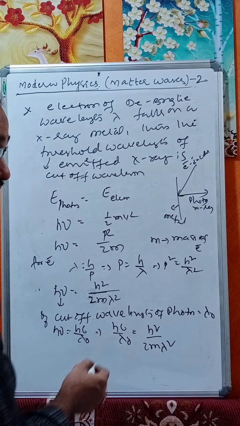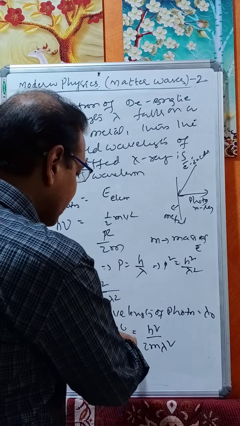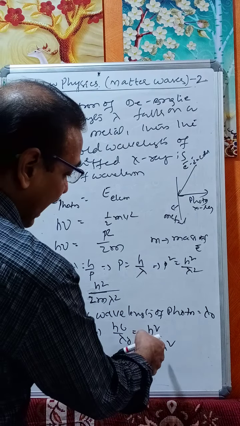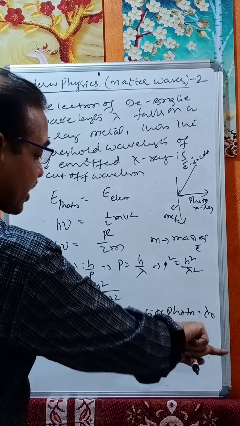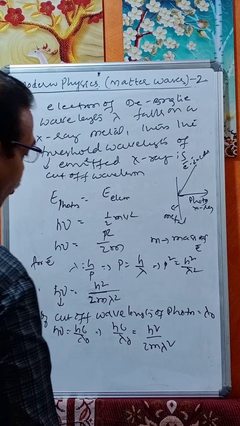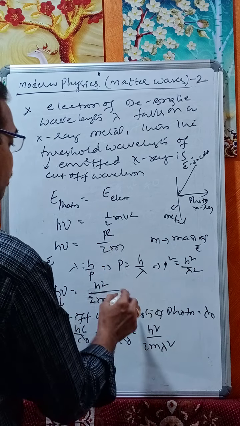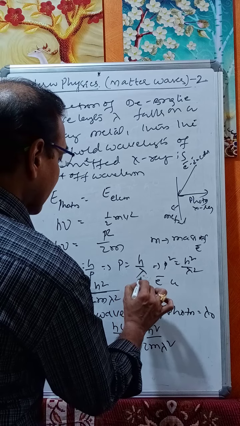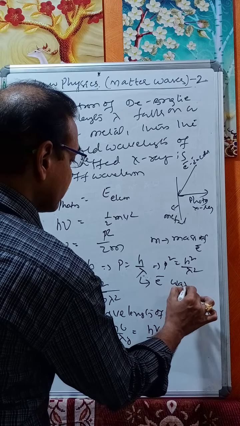Here lambda naught is the cutoff wavelength of the X-ray photon, and lambda is the wavelength of the electron.